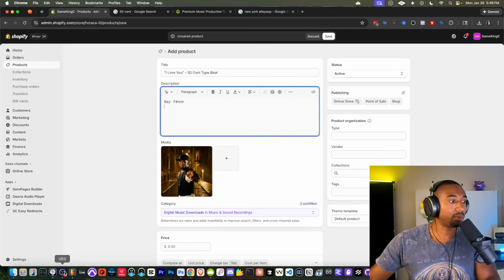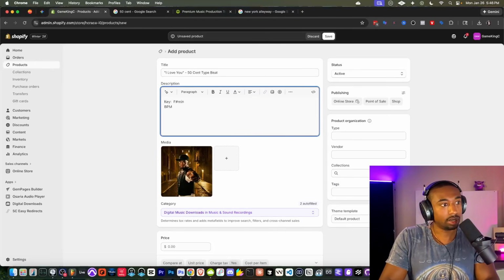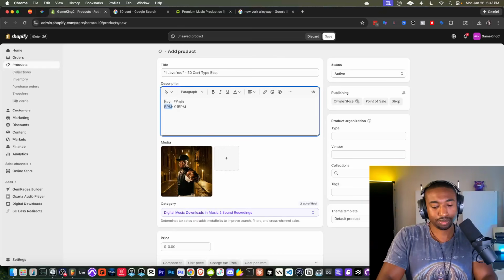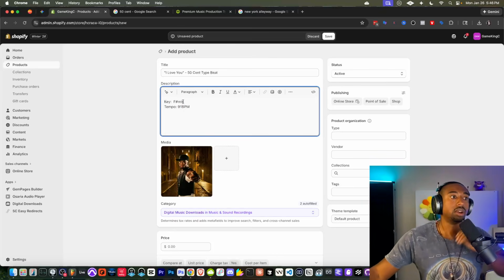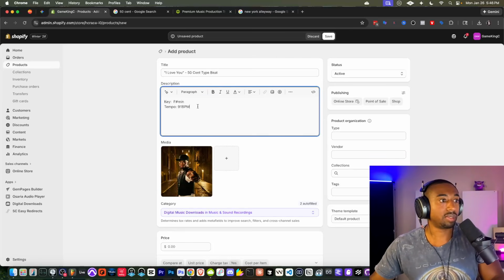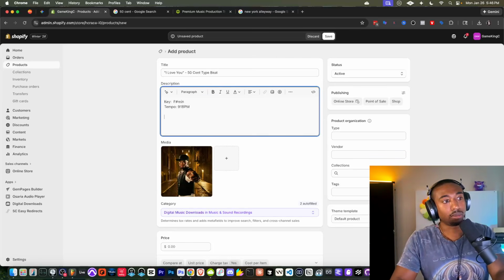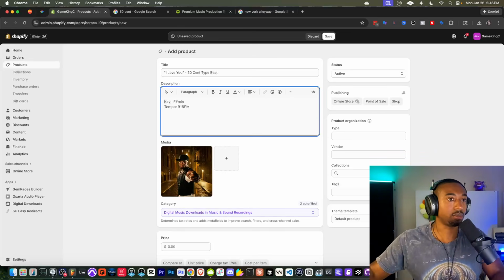And we could be off by a hair, but it's best that we don't just guess. So in this case, we're going to put tempo 91 BPM. Okay, so we have the key F sharp minor, and then we have the tempo. Now, if you guys have any specific language, like commercial, I'll show you guys the other checkout pages.